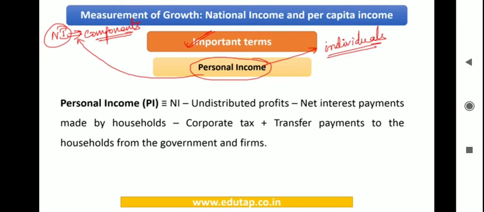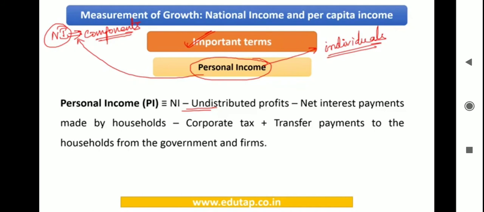So you need to understand that this entire national income is not distributed among the workers or among the participants of this economy. What happens is the firms, if they are making profit, would keep certain profit aside and the rest would be distributed among the stakeholders. So there is going to be a good chunk of profit that remains undistributed, either with the enterprises or the firms.